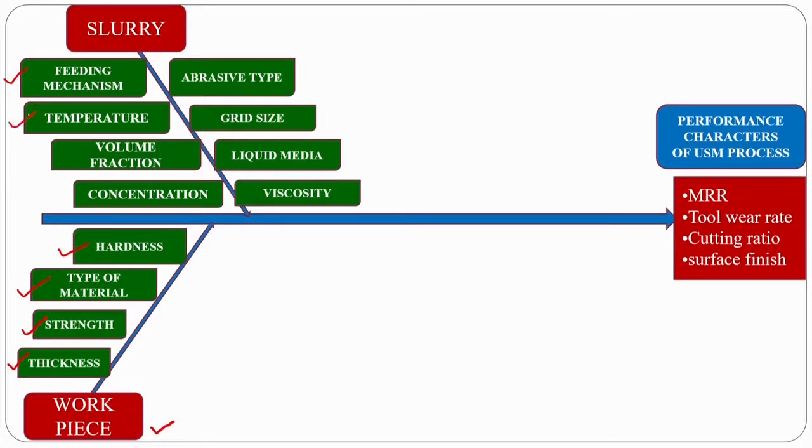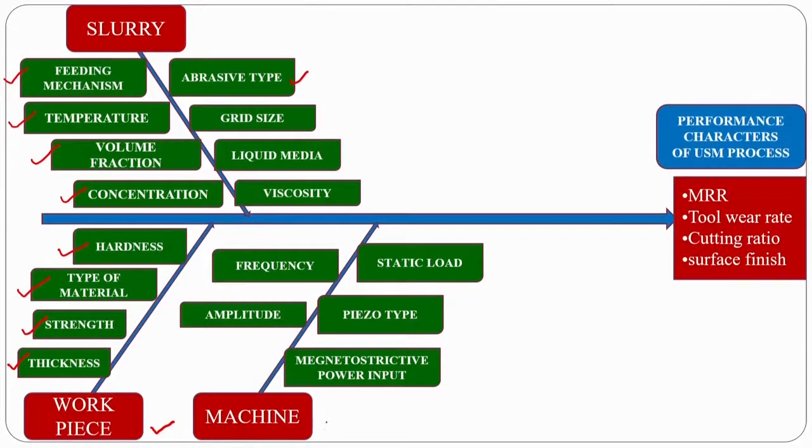The temperature of the slurry also plays a major role, and the volume fraction of abrasive particles to the carrier medium and the concentration, how much concentration we are sending, and on the other side the abrasive type that you are going to mix with the carrier medium, grit size, and the liquid media, what type of liquid media you are going to use, and viscosity. Normally viscosity should be low, so that it can reach the complex surfaces of the tool, so that the same converse shape can be developed on the workpiece surface.